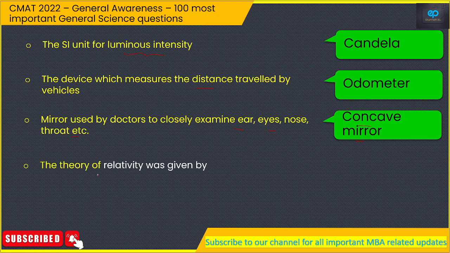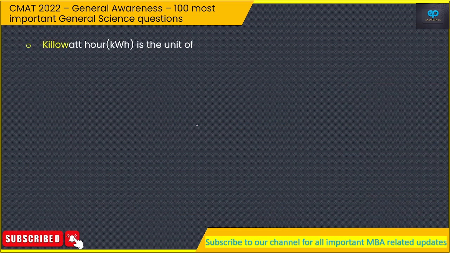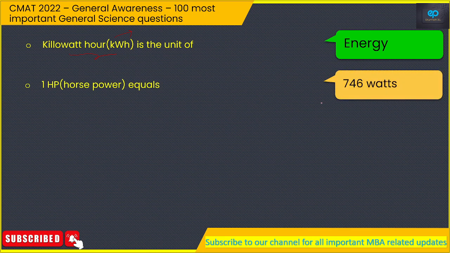The theory of relativity was given by, so it was given by Albert Einstein. Cream is separated from milk through which force? So that would be centrifugal force. Kilowatt hour, kWh, is the unit of, so it is a unit of energy. 1 HP, horsepower, equals to, so it equals to 746 watts.